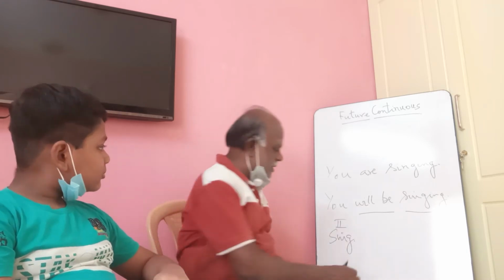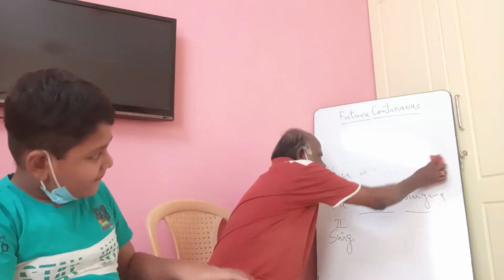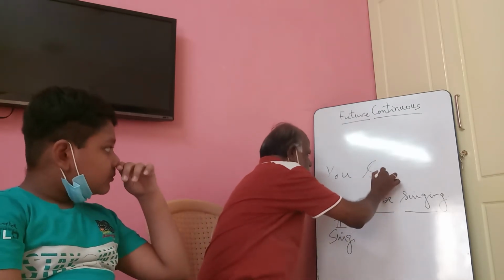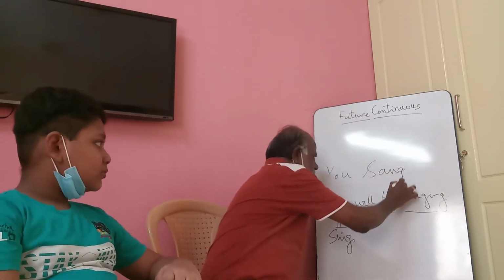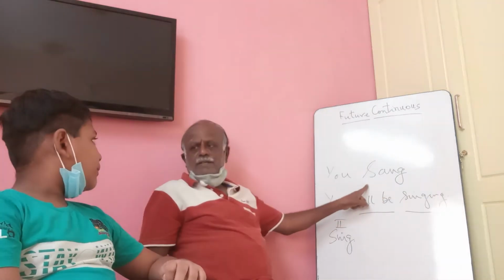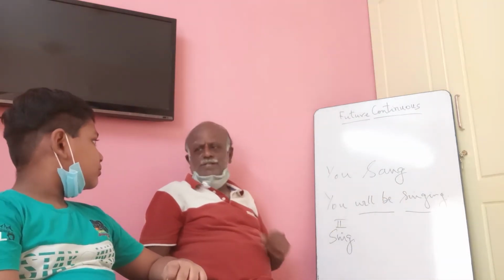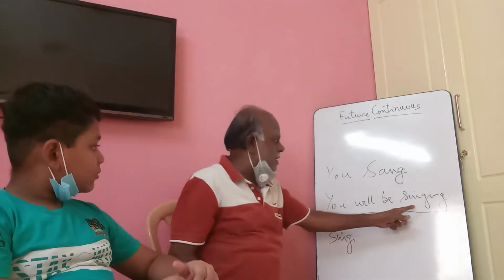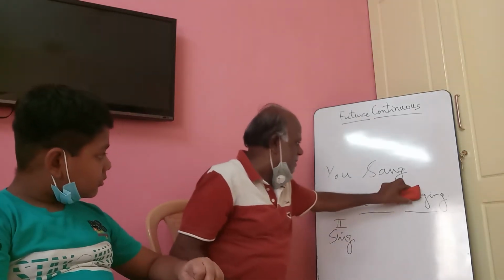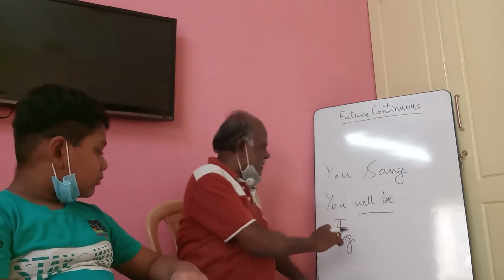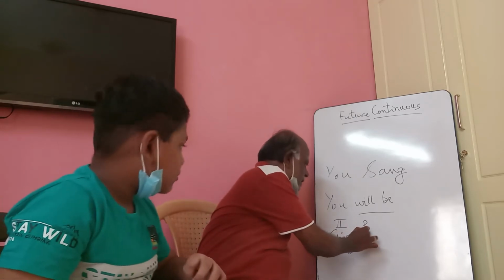Suppose I give you this way: You sang. What is this tense? Simple past. Very good, excellent. Now, here, how will you change? Now you have put till this, you are right.